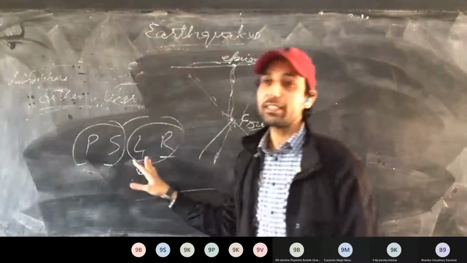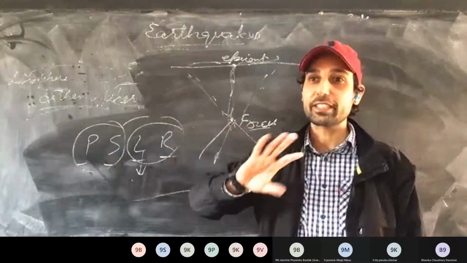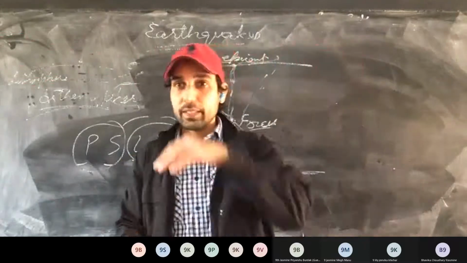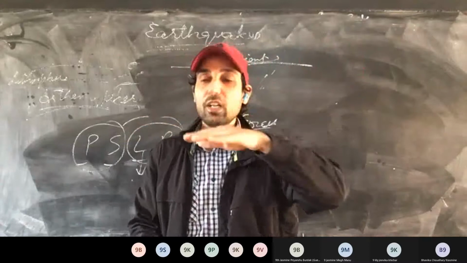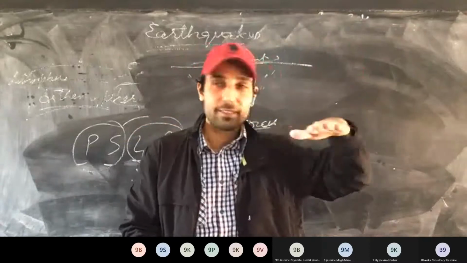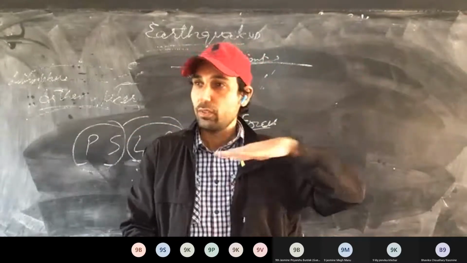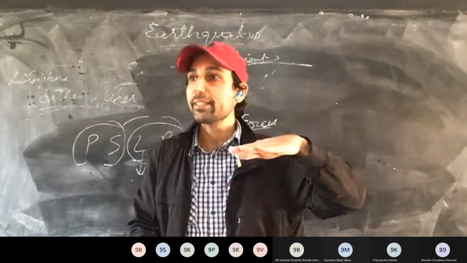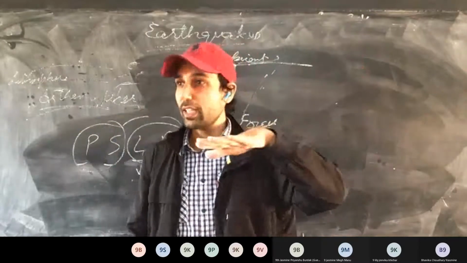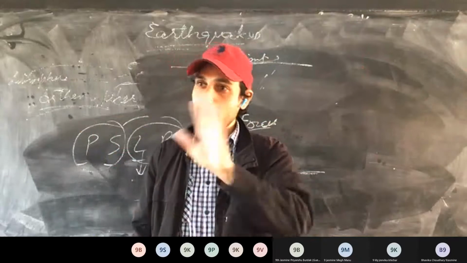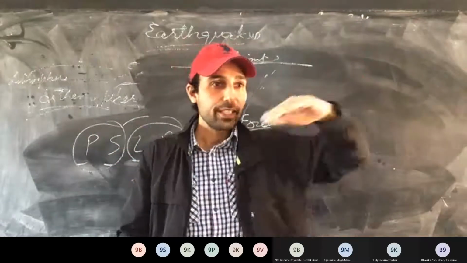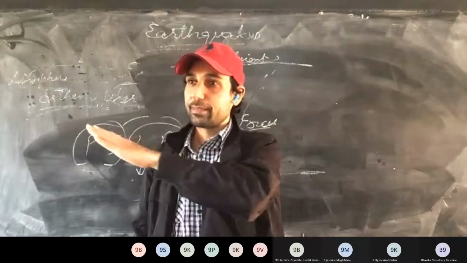Okay, these two waves I won't be discussing. Love and Rayleigh's waves I will be discussing. See here, so the ground will be shaking. If the ground is shaking like this, then these are called love waves, and they will weaken the foundation of the building. So buildings can collapse. Rayleigh's waves are in the form of water ripples.